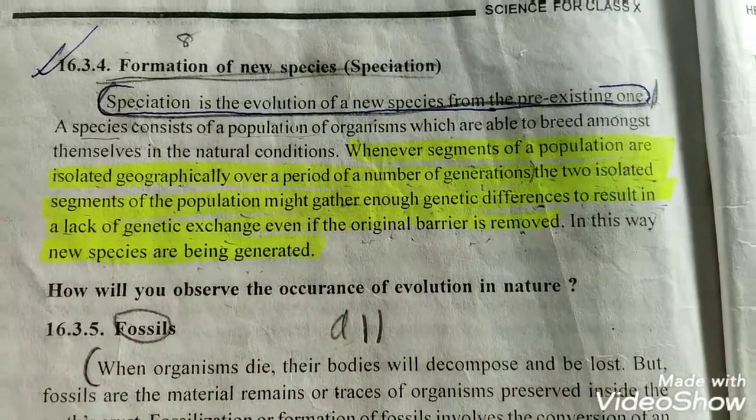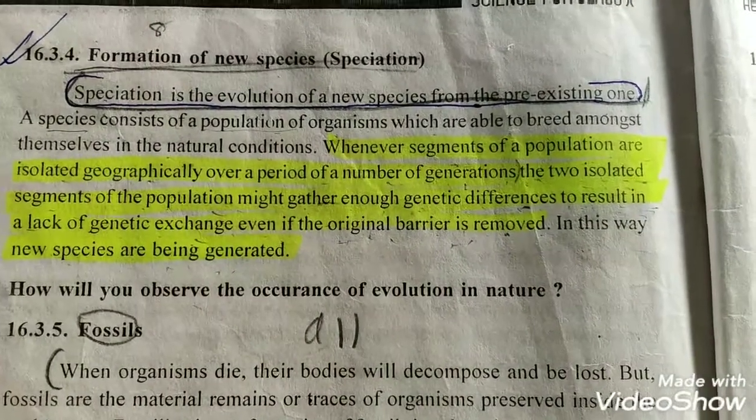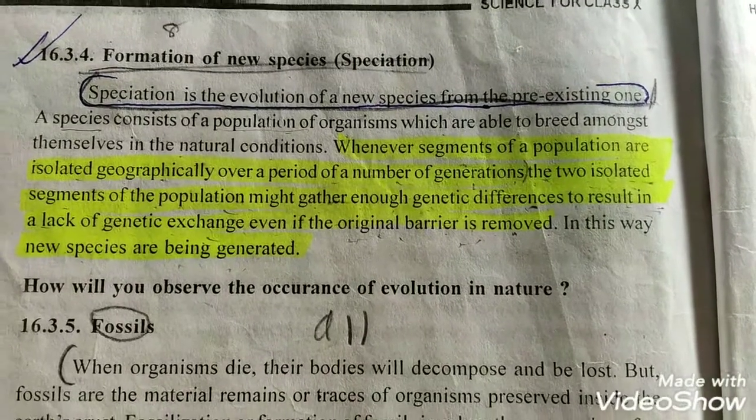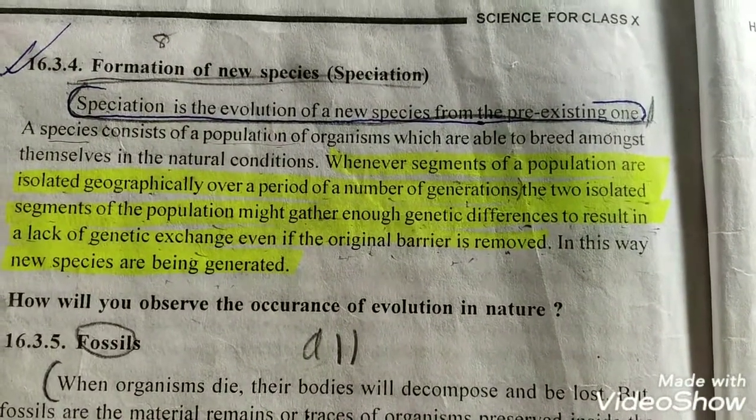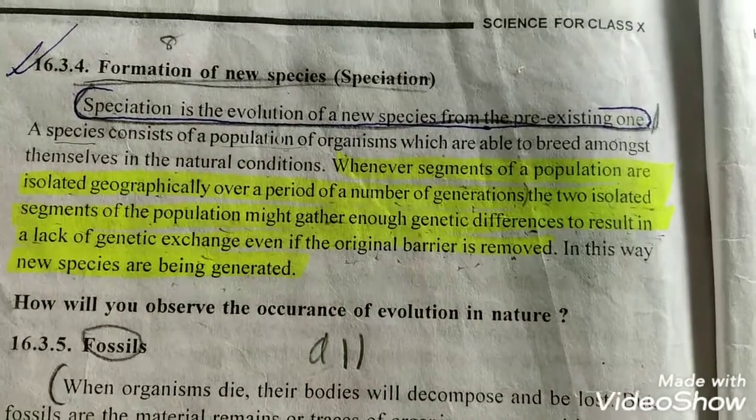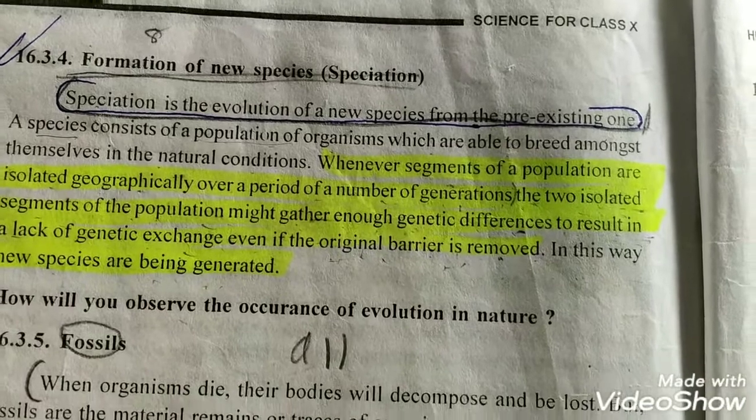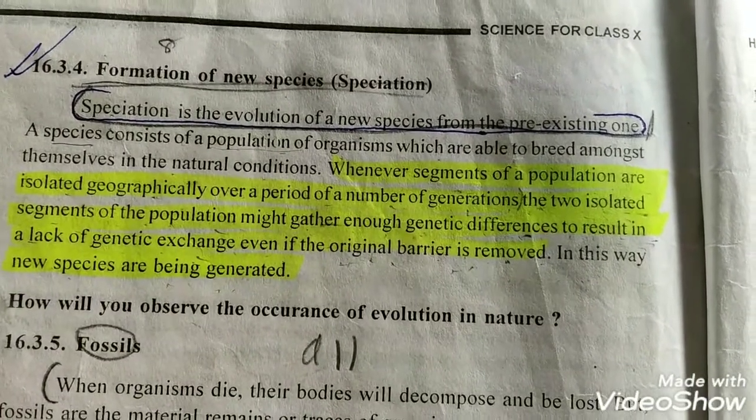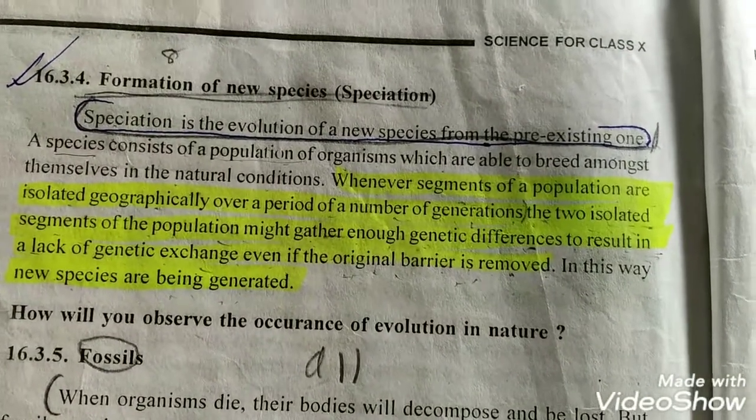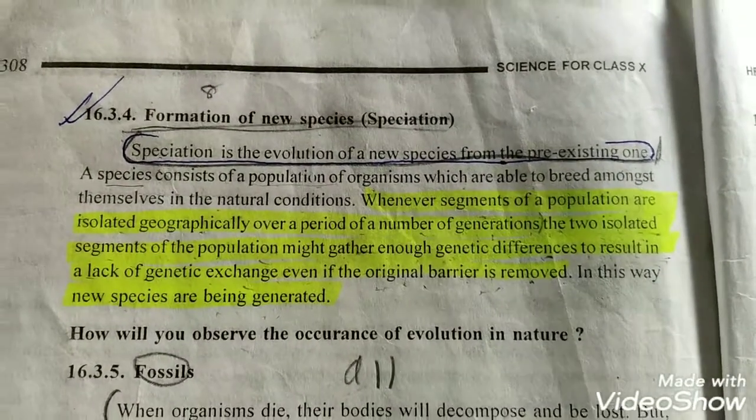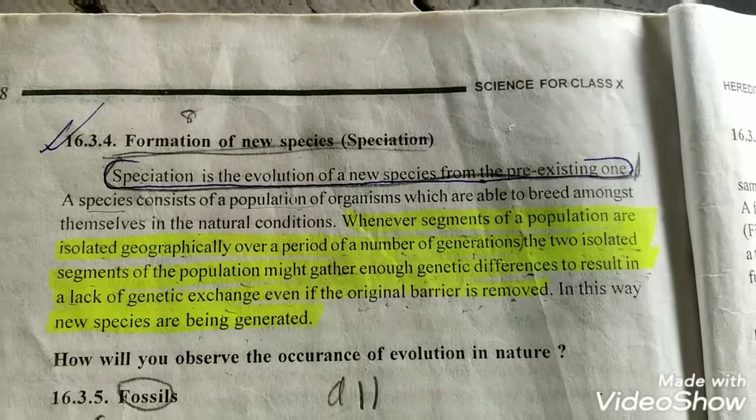This means that when two organisms of the same kind live far away from each other, what will happen? Due to natural selection, new genetic material will be developed, and this leads to the development of a new species. For better understanding, let's see an example.